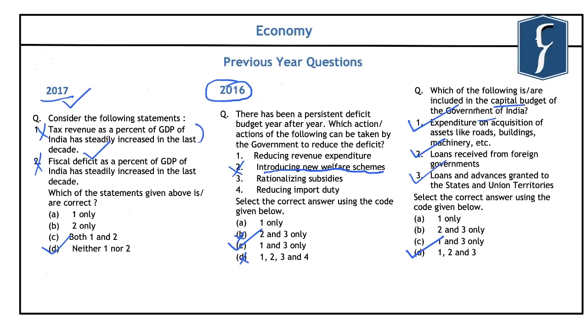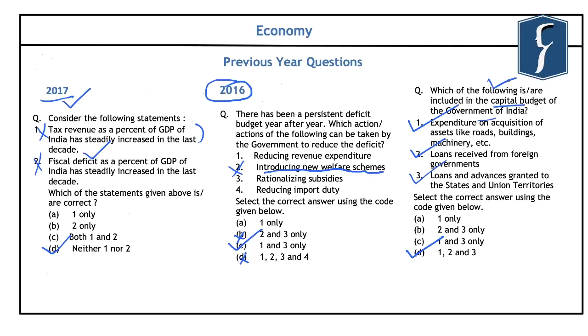And for questions like the deficit budget and also which all items are included under the capital budget, you can go through the macroeconomics NCERT of class 12th where these concepts have been discussed in detail. So regarding the capital budget, you should note that it is an account of the assets as well as the liabilities of the central government, which takes into consideration the changes in the capital.